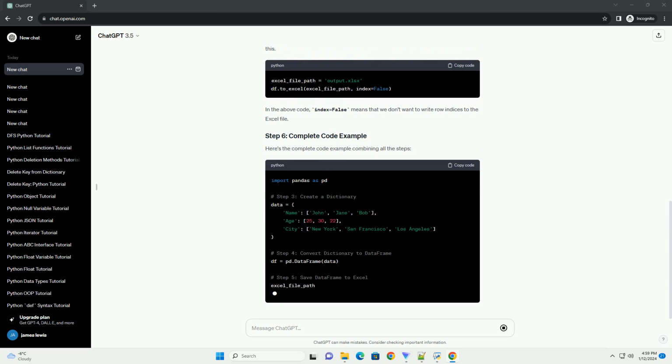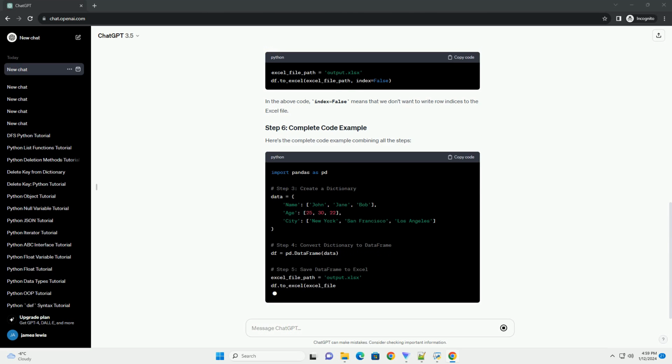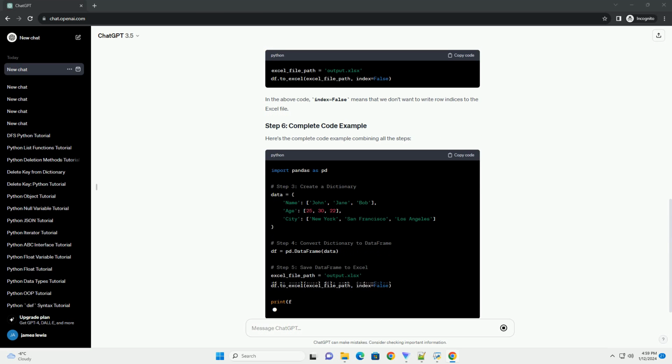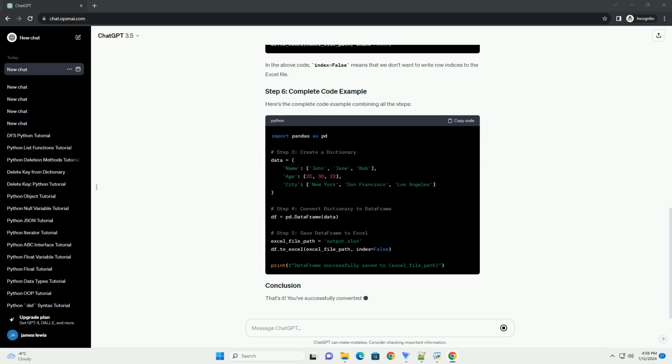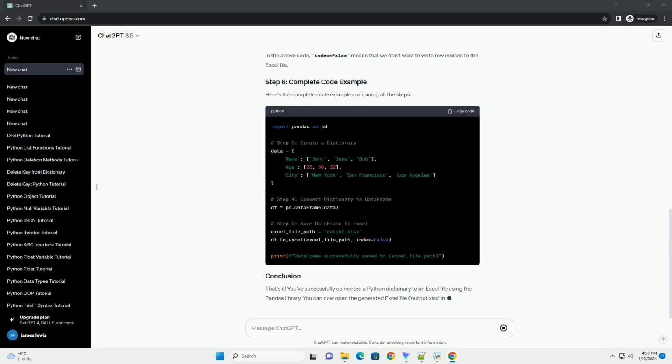You can now open the generated Excel file, output.xlsx in this example, to view the data. This approach is versatile and can be adapted to more complex dictionaries and data structures as needed.